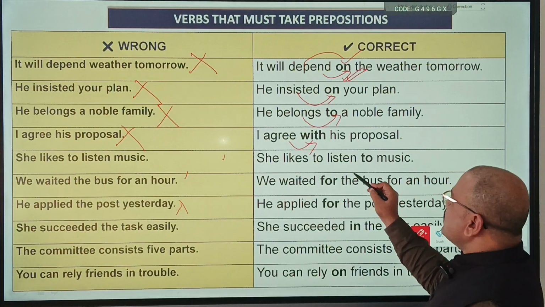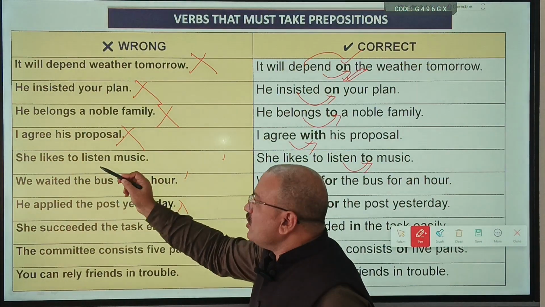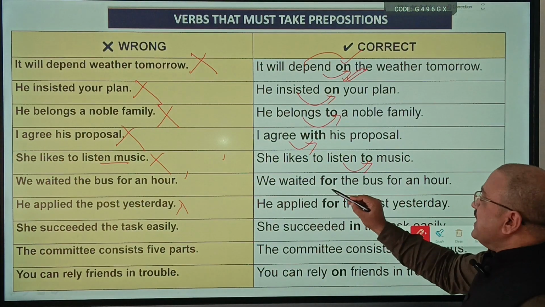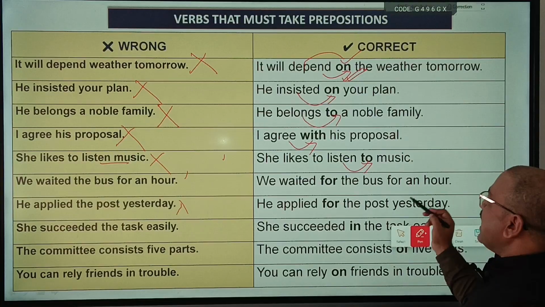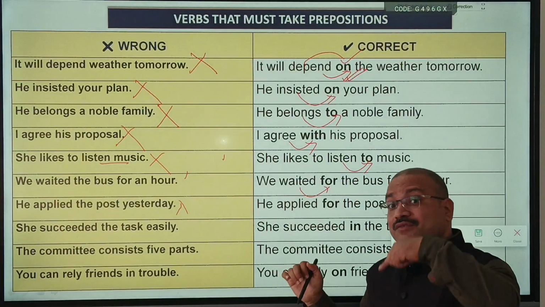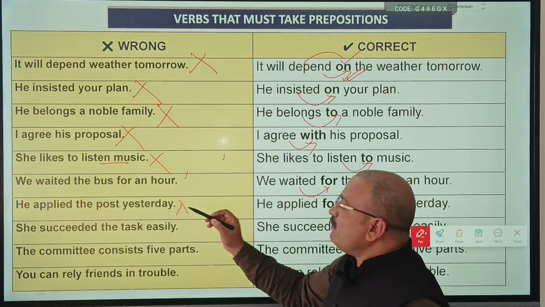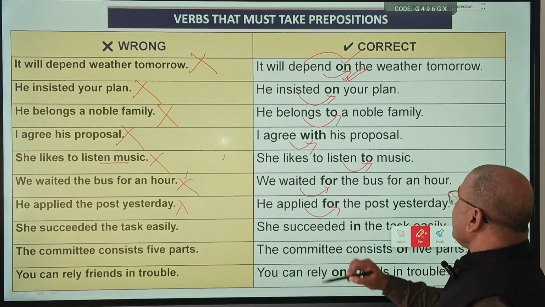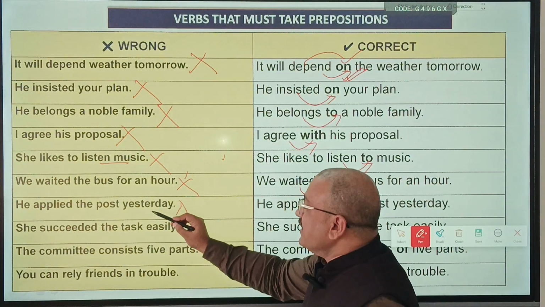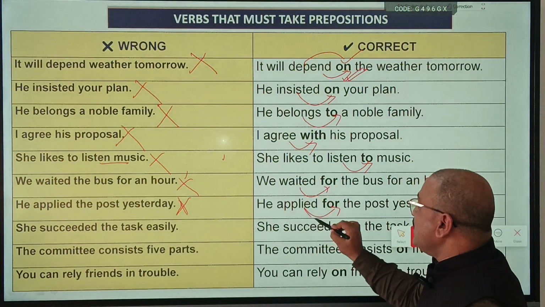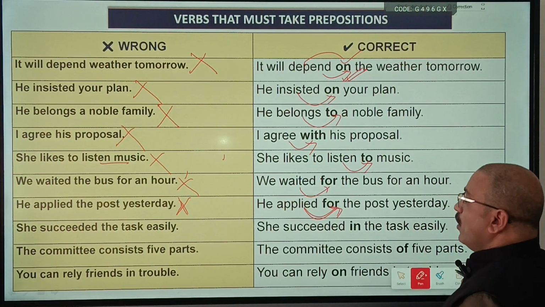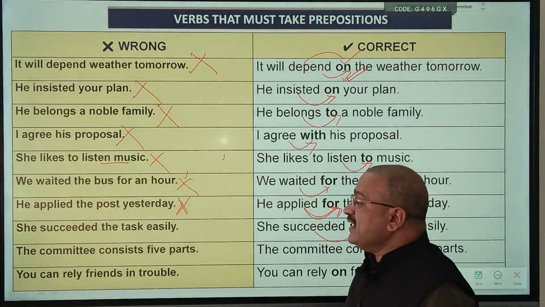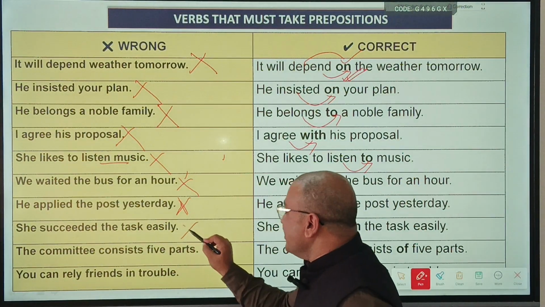She likes to listen to music. Listen to is very important. She likes to listen music. Preposition missing here. This is wrong. We waited for the bus for an hour. Waited for. Remember, that was await. This is wait. So we waited the bus for an hour is wrong. He applied for the post yesterday. He applied the post yesterday is wrong, because applied will always take what? Preposition for. He succeeded in the task easily. Succeeded will be followed by in. She succeeded the task easily is wrong.